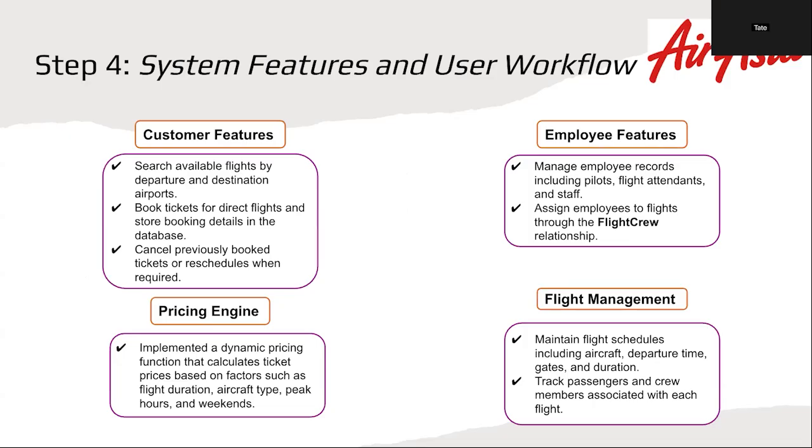Now some of the system features and user workflows. For the customer features, they can search for available flights by departure and destination airports. They can book tickets for direct flights and store booking details in the database, and they can cancel previously booked tickets or reschedule when required. For the pricing engine, we implemented a dynamic pricing function that calculates ticket prices based on factors such as flight duration, aircraft type, peak hours, and weekends. That way it's not just a static price; it changes based on when they want to fly.